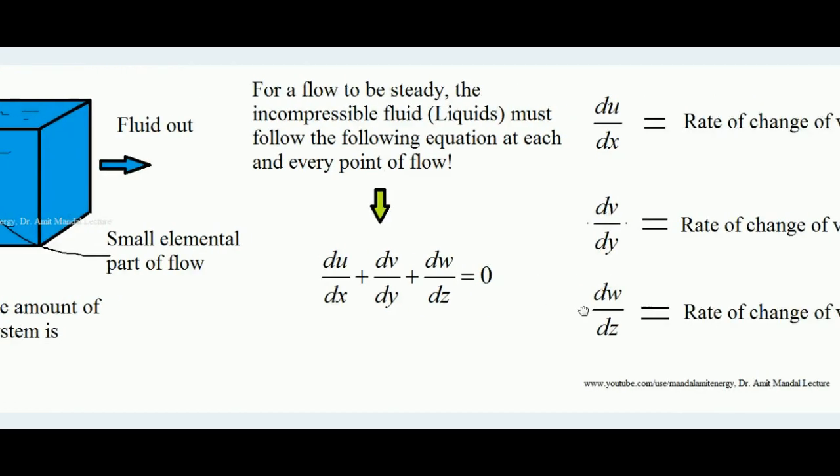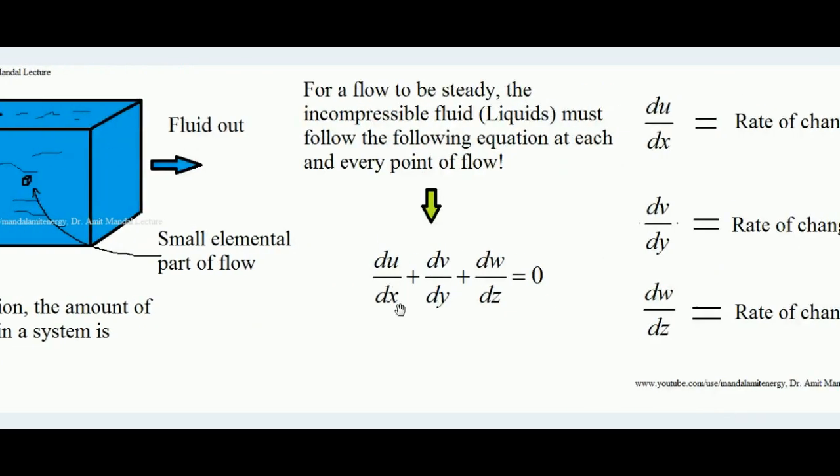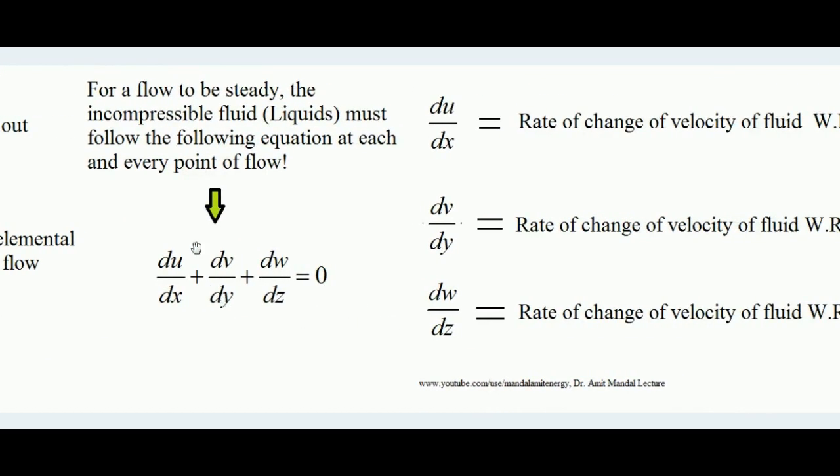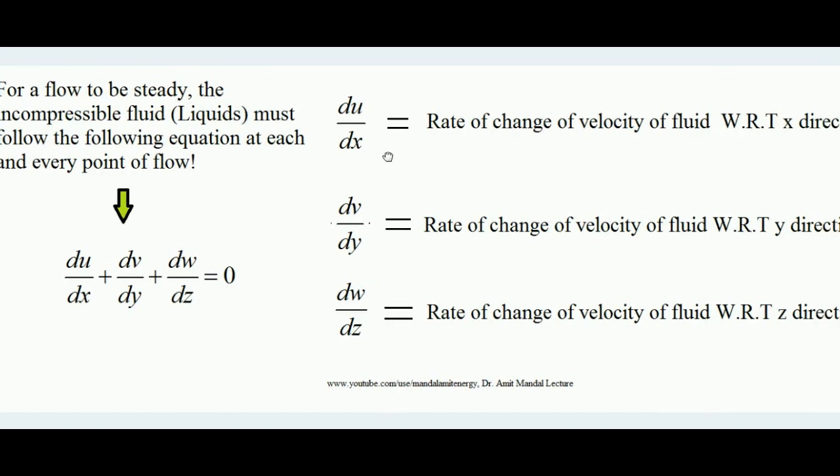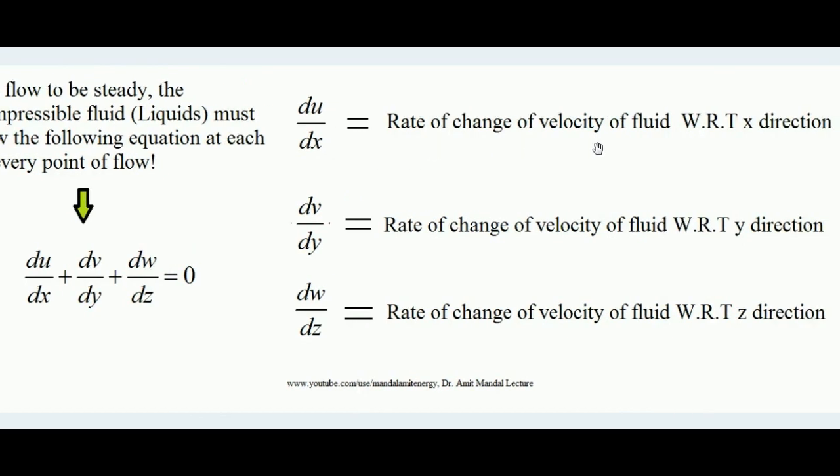Now, for that steady flow, why is it said that du/dx + dv/dy + dw/dz = 0? First of all, what do these terms mean? du/dx tells the rate of change of velocity of fluid with respect to the x direction. du is the change in velocity, dx is the change in position of fluid in the x direction. Similarly, dv/dy is the rate of change of velocity with respect to the y direction, where dv is the change of velocity in y and dy is the change in position in y, and dw/dz is the rate of change of velocity of fluid with respect to the z direction.